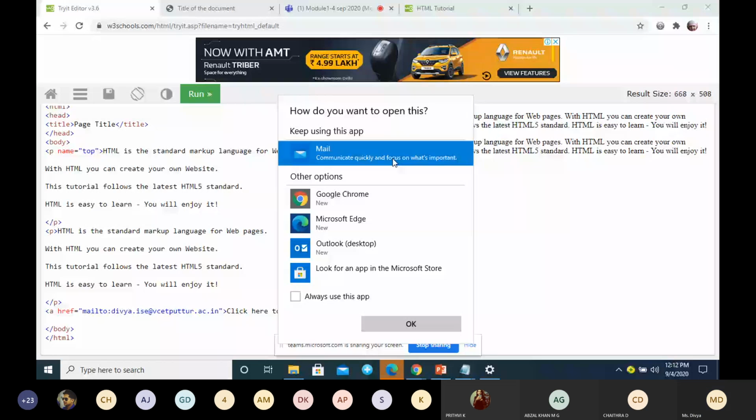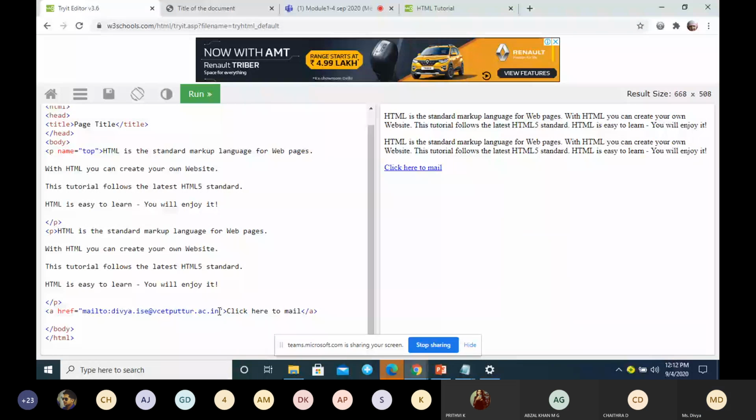So this is how you can create a link to email. We are supposed to write mailto colon and the address. When you click on this, the address will automatically be appended as the recipient. You might have observed this on some websites: when you click on mail, you will automatically be sending a mail to a particular person. That email ID will be listed here.